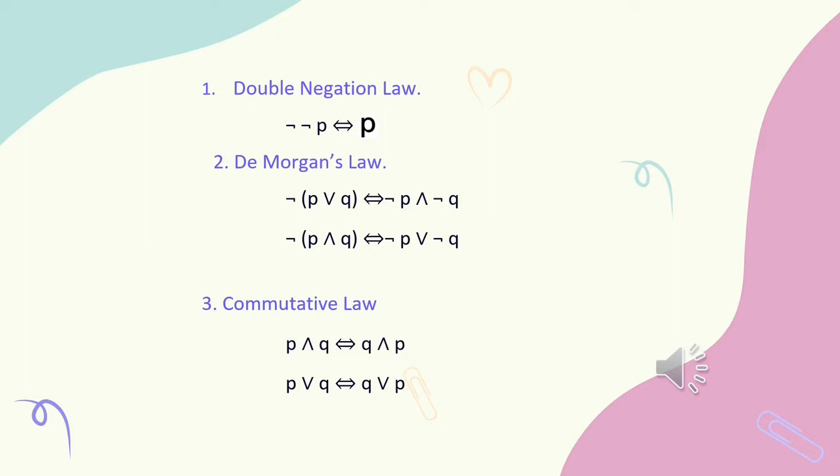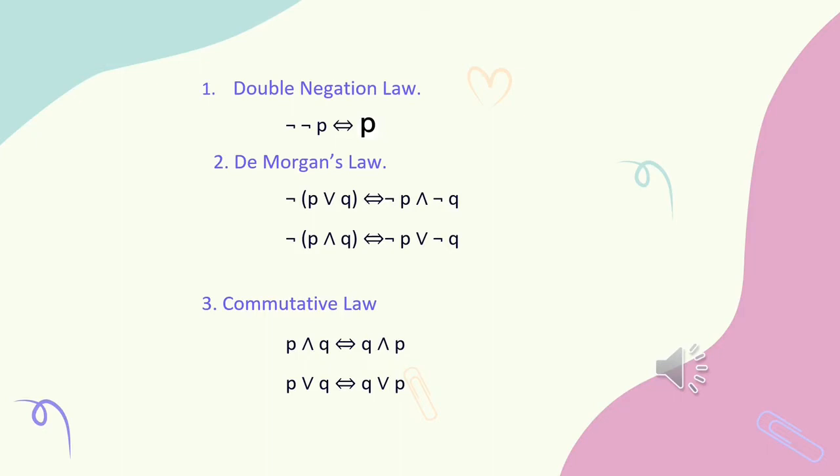So without further ado, let us know the list of some laws of logic. The first one is double negation law. For example, double negation of P will be equal to P. Next, De Morgan's law. The negation is outside the bracket. So if we negate, the changes will happen at the symbol. The symbol AND will become OR and the symbol OR will become AND.